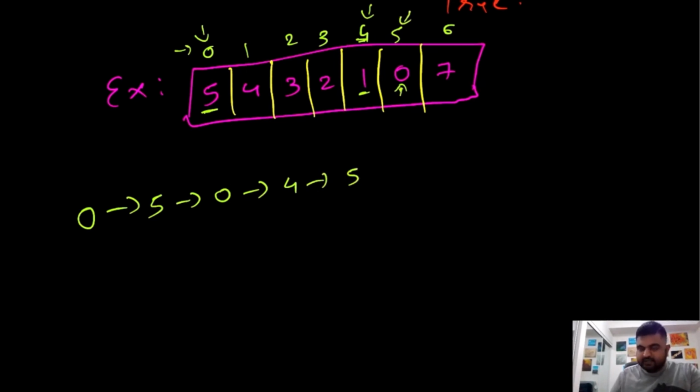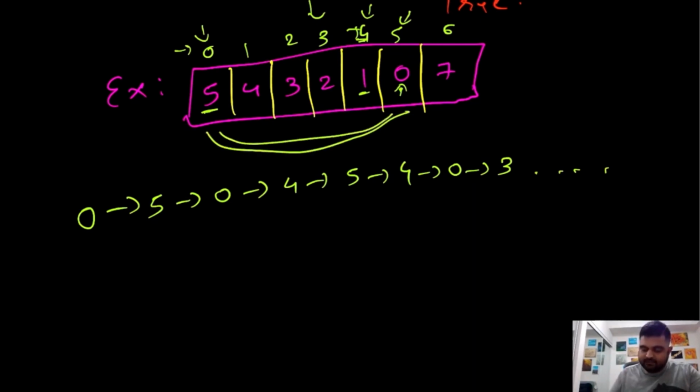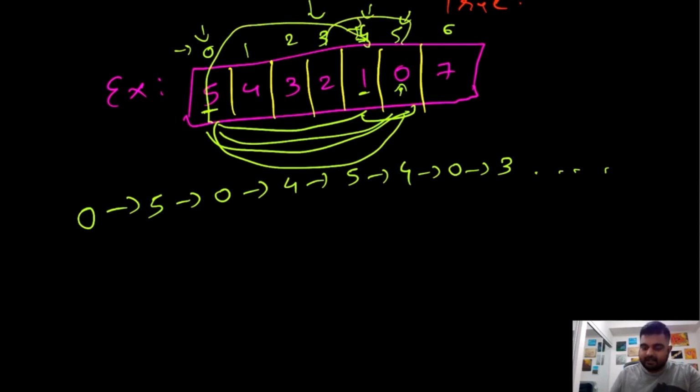Again we are at 0, we can't do anything, so we will have to backtrack. In order to backtrack, we will go back to this position number 4. Again we have to backtrack from this position 4, so we will end up at 0. Again, rather than making a jump of 4 steps, we'll make a jump of 3 steps and end up over here, and so on and so forth. So you can see that in this approach, all we are doing is going someplace, coming back, again going to some next element, and coming back.